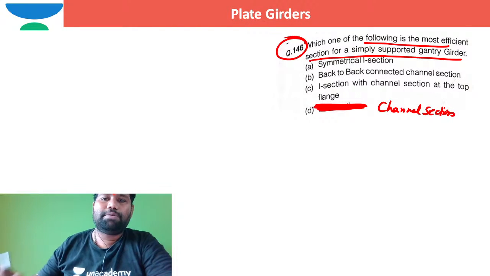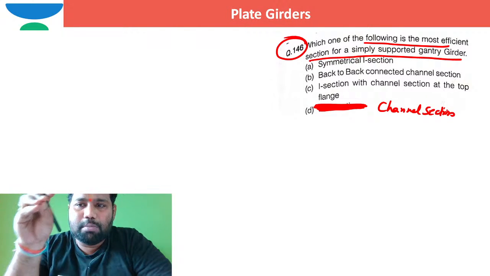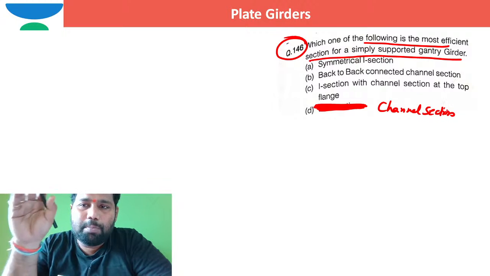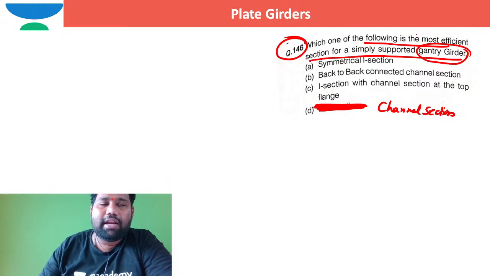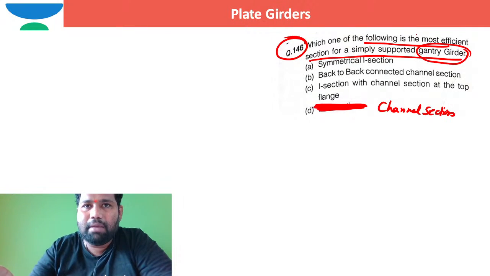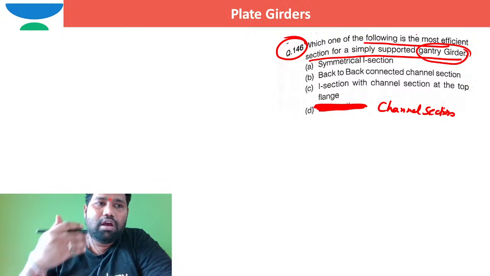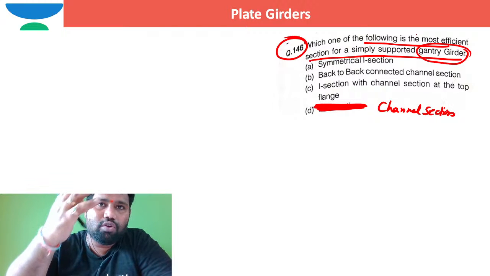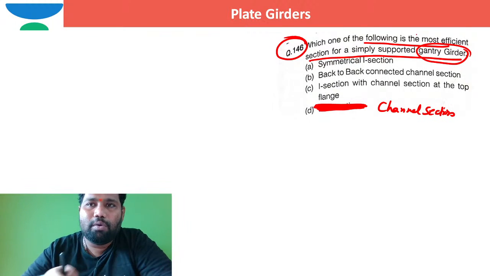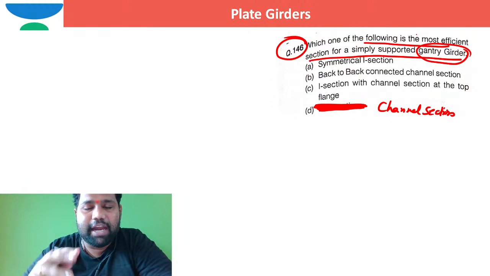Out of these four options, which is a very good profile to take for a gantry girder? I hope you know what a gantry girder is. A gantry girder is a deep beam, or a girder, useful in industrial structures for transport of goods from one end of the room to another end, in both horizontal and mutually perpendicular directions, in any direction.